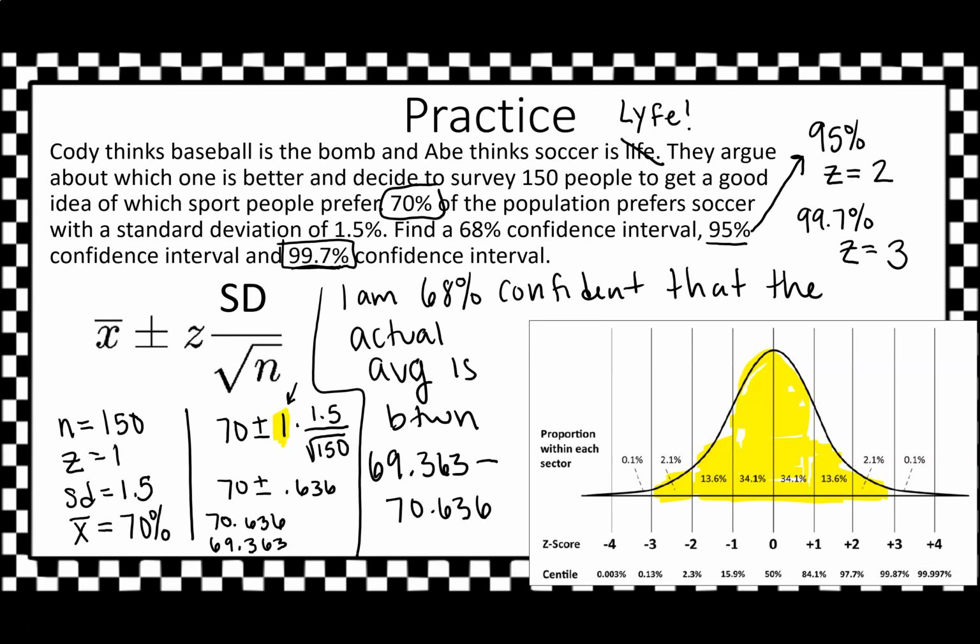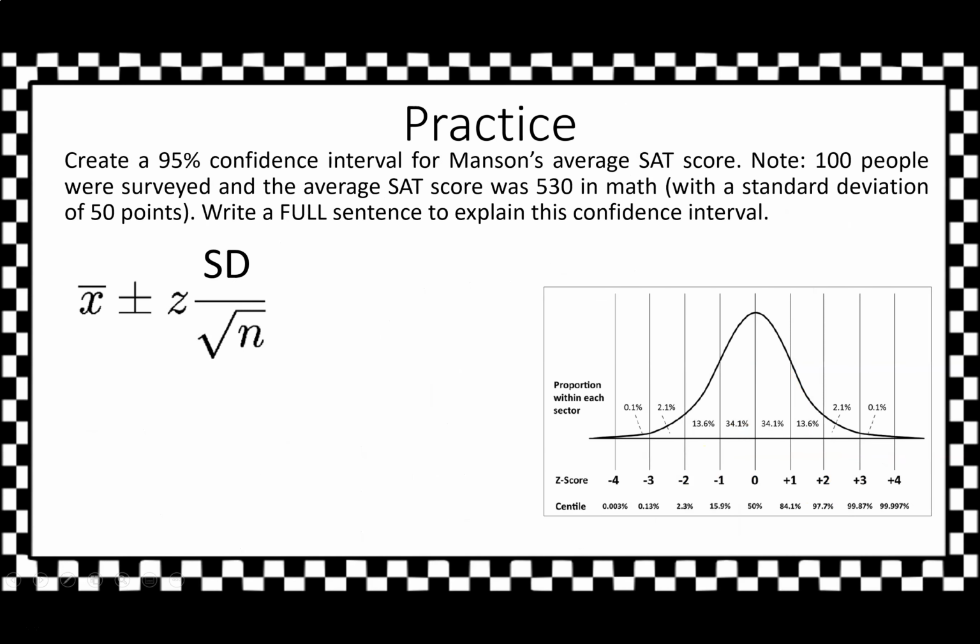And note that if we say a 99.7% confidence rate, then our margin of error is going to be pretty big, right? Because we're being really confident that we're correct, so that margin of error is really large. However, our accuracy is very low. All right, last one here, before we get to our review, of course.